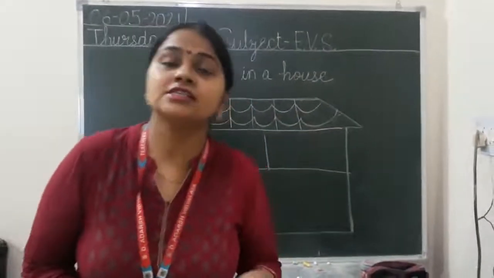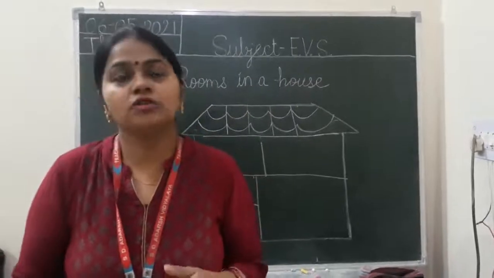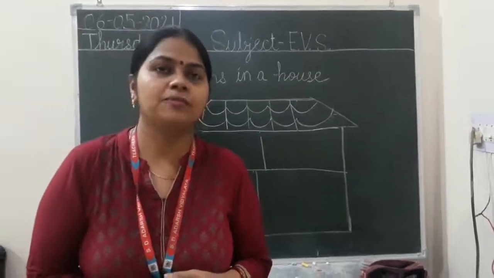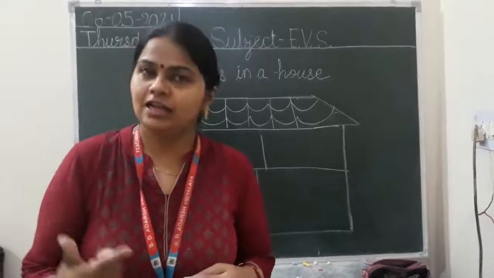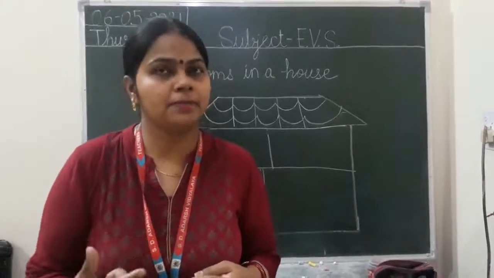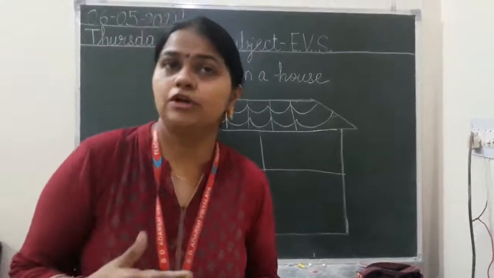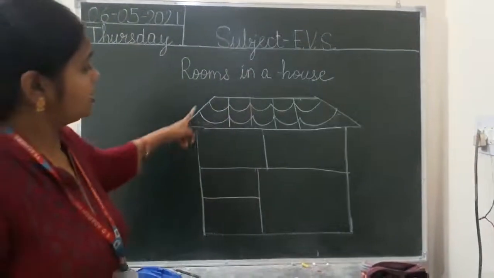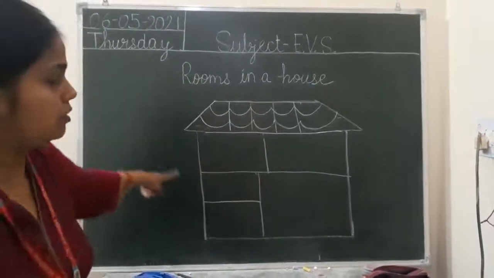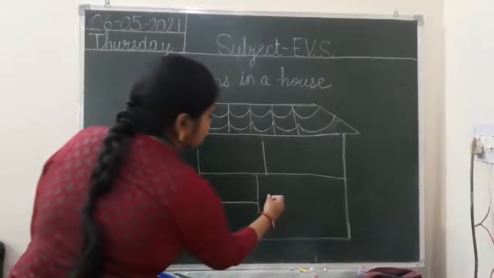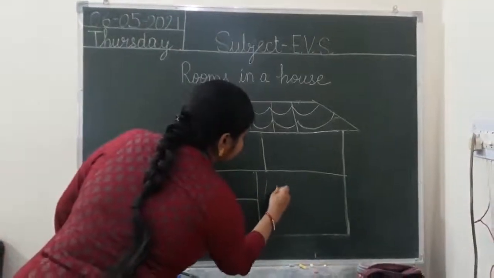And after this you have to complete one page of your EVS book. Then you have to make a paper house. I will tell you how you can make a paper house by paper folding. Okay, first of all here I have drawn a house. So here I am going to write living room.